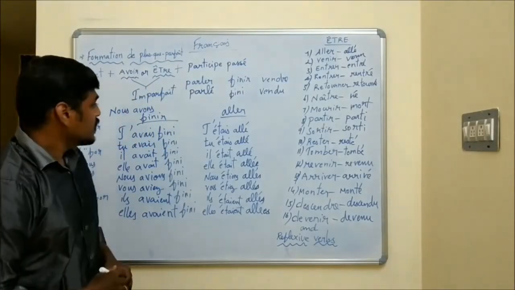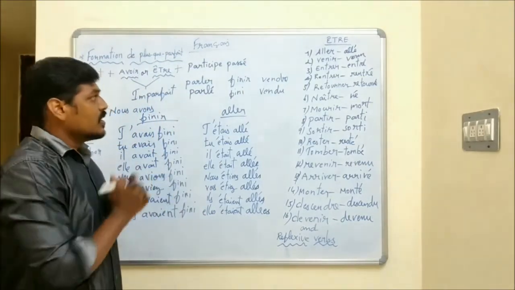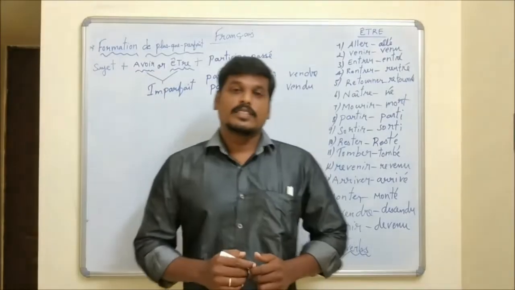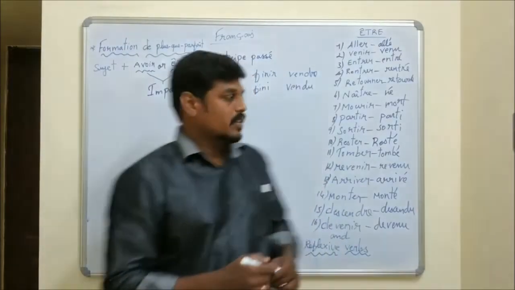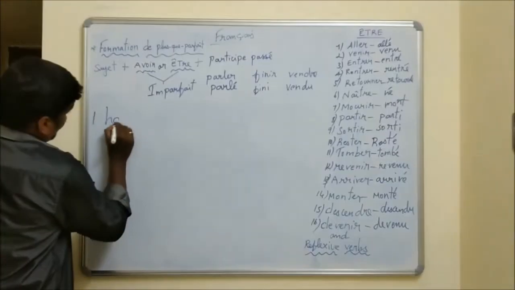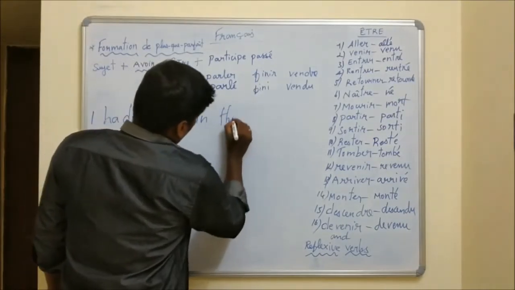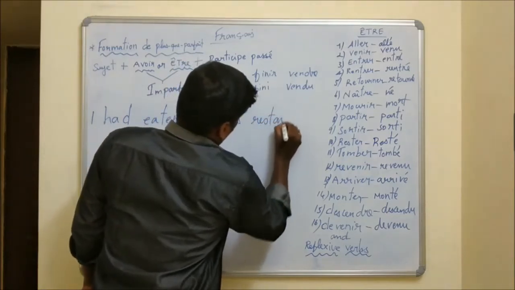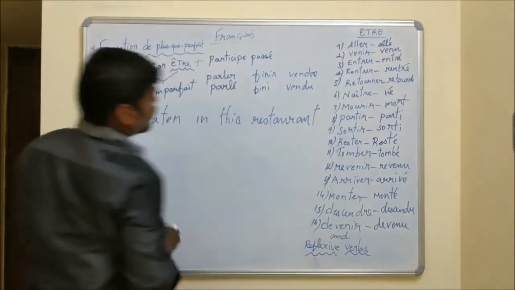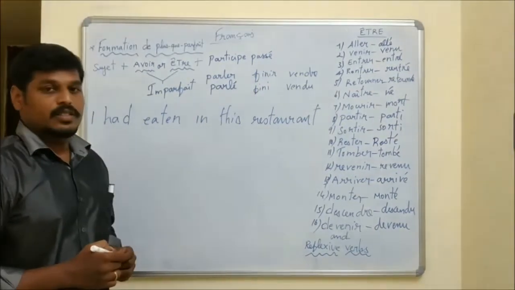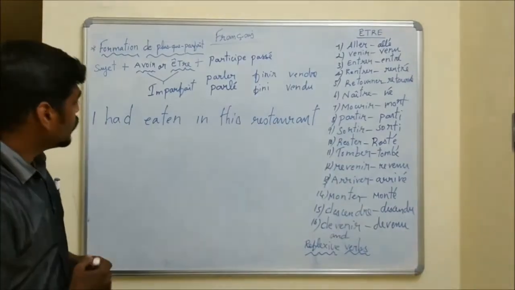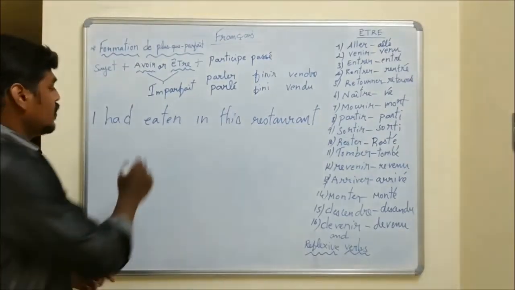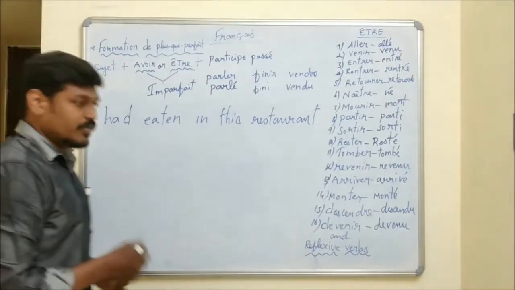Okay, students. Next, we will see some examples in the past perfect tense. First example is, I had eaten in this restaurant. Okay. The past perfect tense is similar to what we have in English. In this sentence, we use the verb eat in the past participle. What is the infinitive of eaten? To eat. In French, manger.